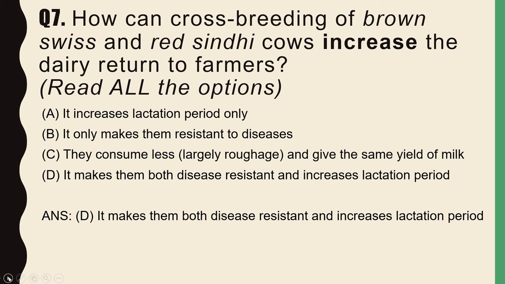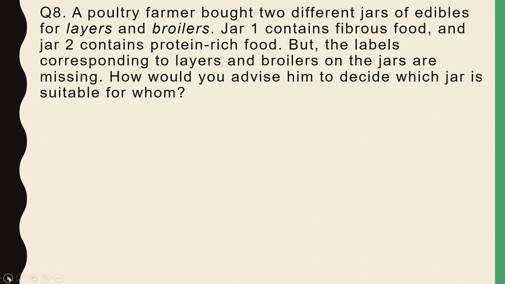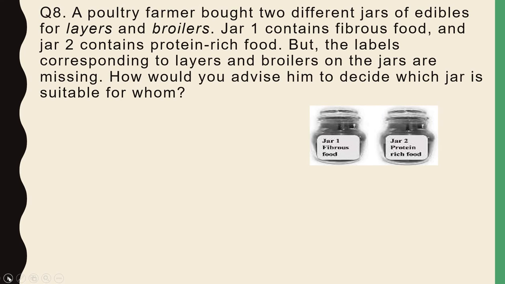Now moving further towards the next question, and the question is, a poultry farmer bought 2 different jars of edible for layers and broilers. Jar 1 contains fibrous food and jar 2 contains protein rich food, but the labels corresponding to layers and broilers on the jar are missing.